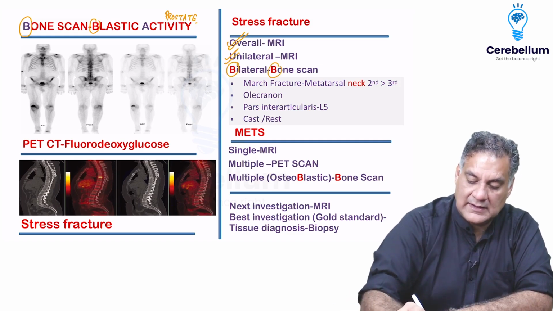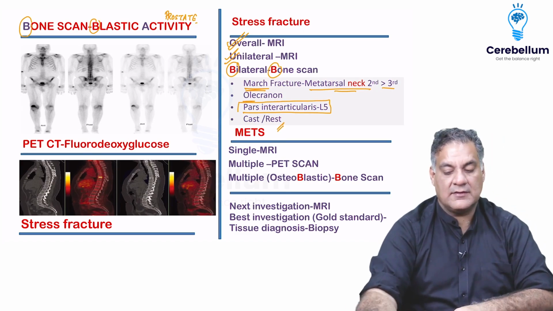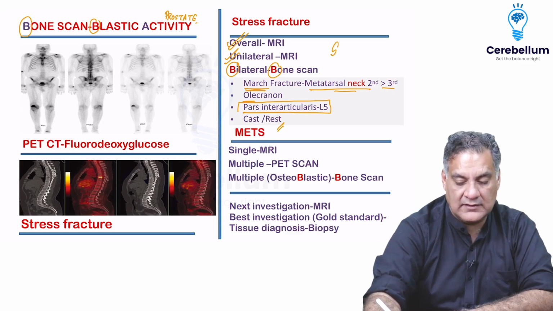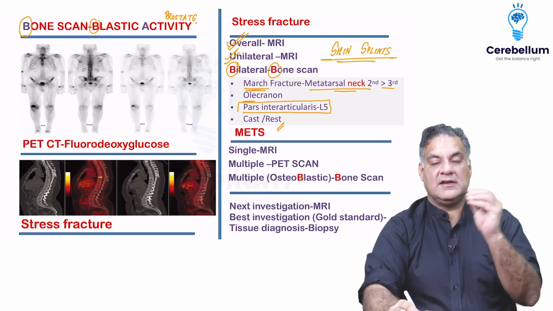And there are some names like March fracture, the commonest one is metatarsal neck, second more than third. Upper limb is olecranon. In spine, there's an area called pars interarticularis. We will talk about it. All right. And the treatment is cast or rest. There is another name for this called shin splints. This also means the same, a type of stress injury, and MRI is the investigation of choice.